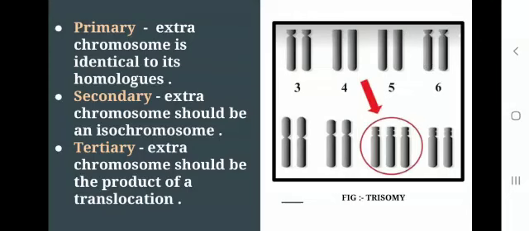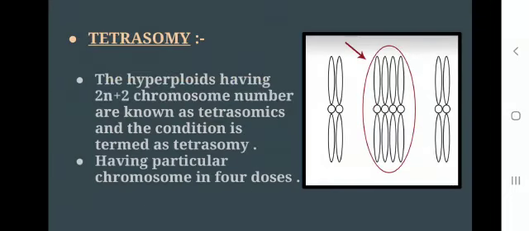What is this primary trisomy? The extra chromosome is identical to its homologous. Secondary means the extra chromosome should be an isochromosome, and tertiary means the extra chromosome should be the product of a translocation. Tetrasomy. The hyperploids having 2n plus 2 chromosome number are known as tetrasomics, and the condition is termed as tetrasomy, and it is having a particular chromosome in 4 doses.